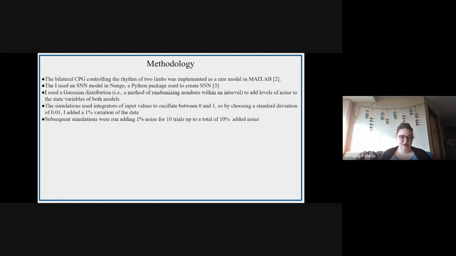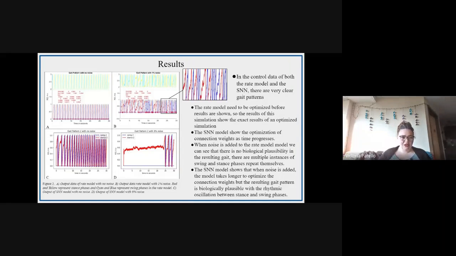Seeing as the models operate as integrators and oscillate between 0 and 1, I determined that by choosing a standard deviation starting at 0.01 and increasing by that same interval, I would be adding a 1% change in the variance of data. The results of this experiment were compared to the models run without any noise added to them, showing optimal model results. As we can see in the data shown in the following figures, the rate model on the top, which